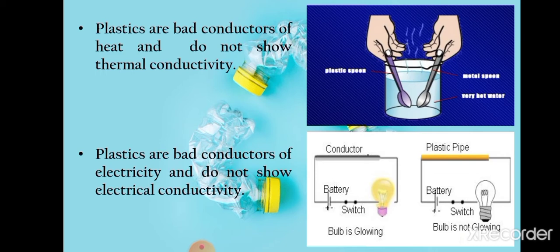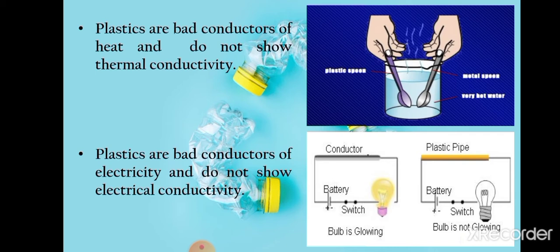Next two properties are very important, and you know about them also. Plastics are bad conductors of heat and do not show thermal conductivity. It means plastics are insulators of heat, we can say. So they allow very little or no heat to pass through them. They cannot allow the heat energy to pass through them. That is why they do not show thermal conductivity.